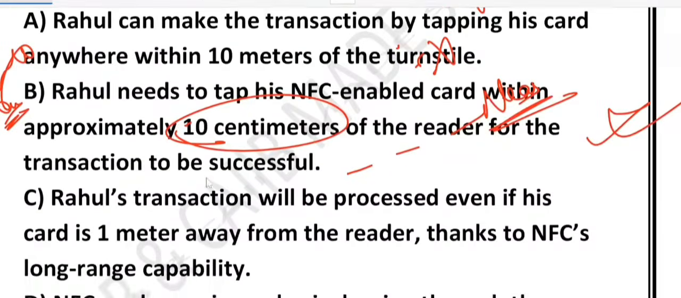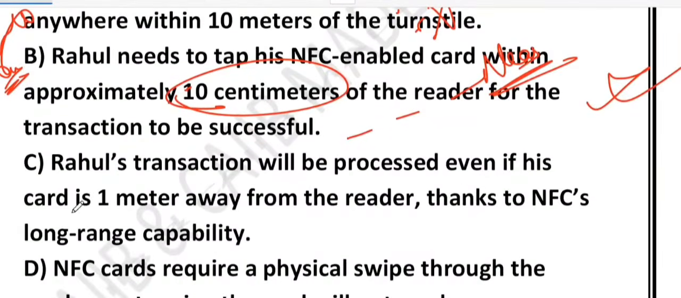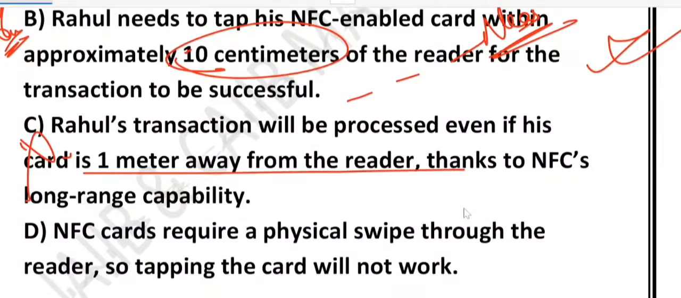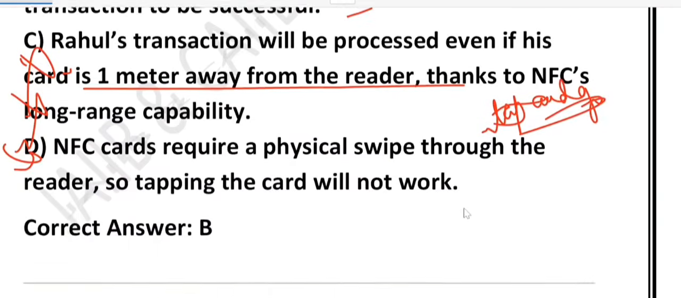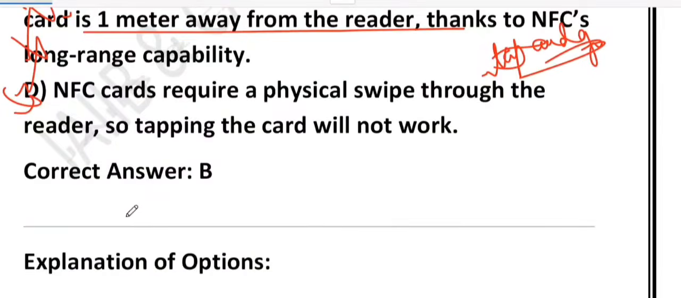What about C? C says Rahul's transaction will be processed even if the card is 1 meter away from the reader. Again, this is wrong. NFC has no long range capability at all. 1 meter is too far. If Rahul tries from that distance, nothing will happen. So C is wrong. What about option D? It says NFC cards require a physical swipe through the reader, so tapping the card will not work. This is again incorrect. Why? Because NFC cards are built for tap and go, which means no swiping, no inserting, just tapping or holding the card near the reader. So the correct answer is option B.